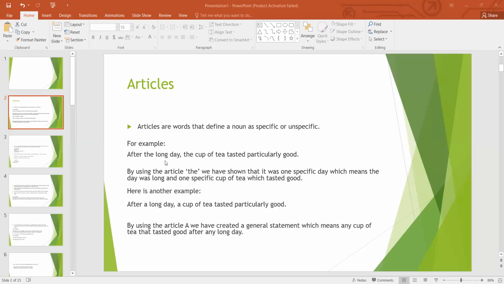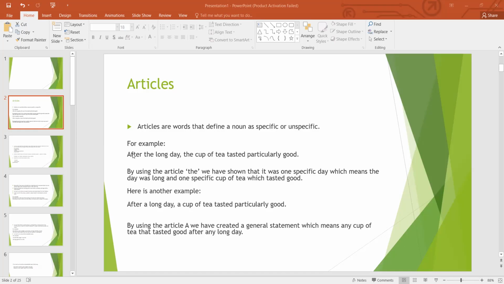Now, what is an article? Articles are words that define a noun as specific or unspecific, which means whenever you talk about any specific thing or any unspecific thing, then we use an article. Whenever we indicate something which is really specific, and also whenever we indicate something which is unspecific, then we use an article.